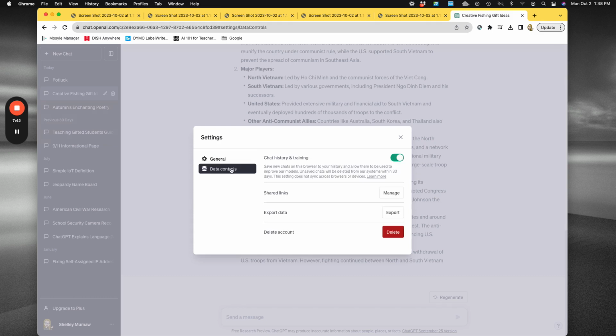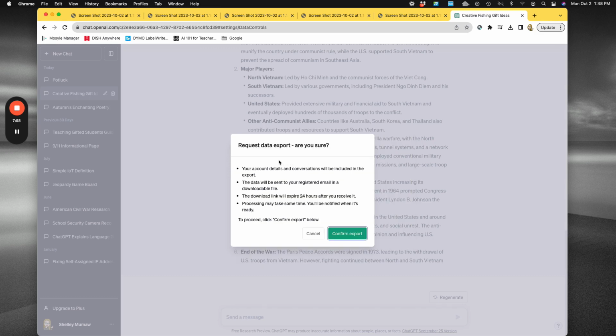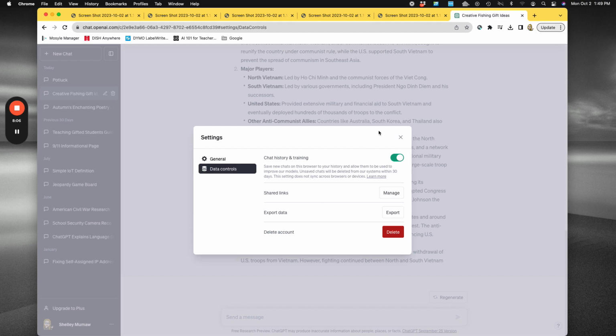Data controls. This is interesting because you can manage, because you could share out links. So I could create what I've just done back here with Vietnam, create it as a link, share that out, and I can also export. So if I click here on export, it's going to take all my information and export that out. So I would have it in that format as well.